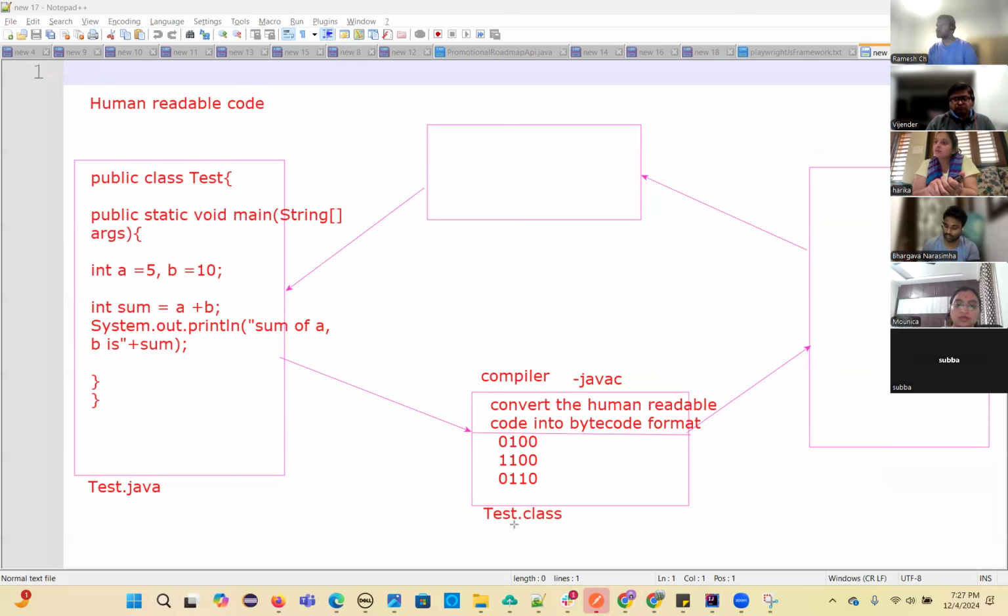You created the Test.java file and the compiler will create the .class file. Clear till this point? Yes, sir. Any questions? Swarna, Monica, Bhargav? No, sir. It's clear, sir. Till this point, are we clear?